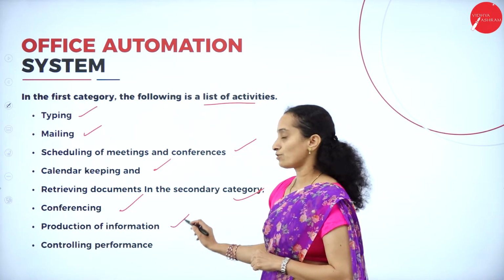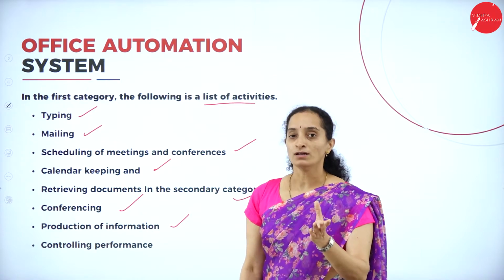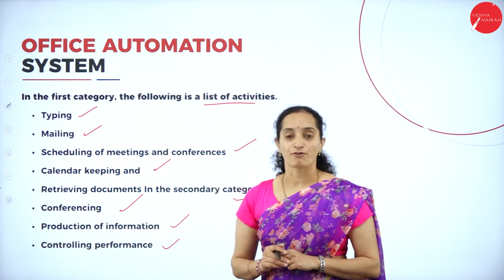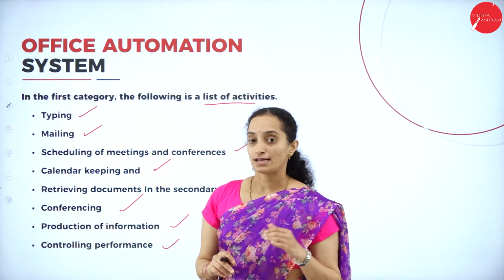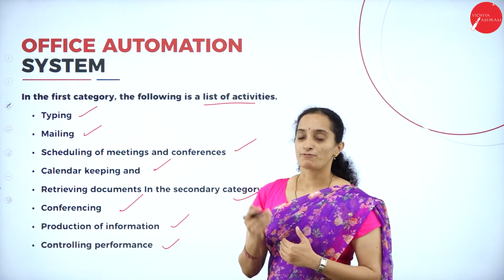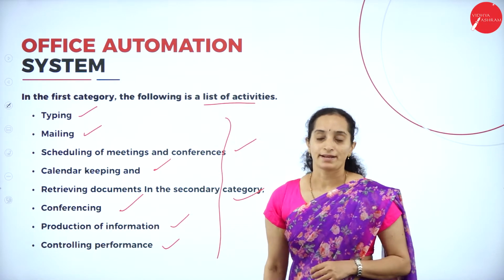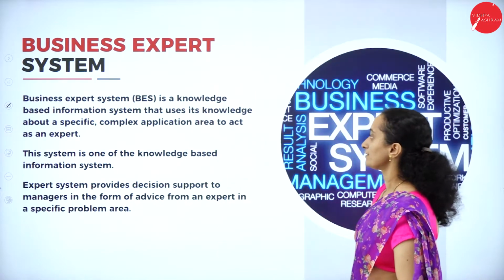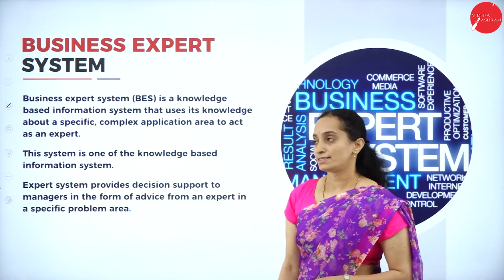Then production of information, producing the relevant information based on the stored data. Then controlling the performance: how does the computer work as well as how does the office work, keeping track of the performance in the organization. Everything will be carried out in the office automation system. Alright. Next we have the business expert system.